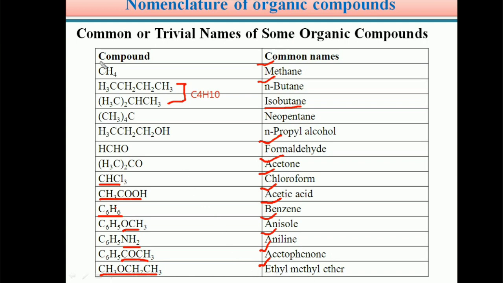So students, these are the common names which are highly popular for certain organic compounds: benzene, methane, butane, neopentane, isobutane, acetone, chloroform, acetic acid, anisole, acetophenone. Some organic compounds are highly popular based on their common names.